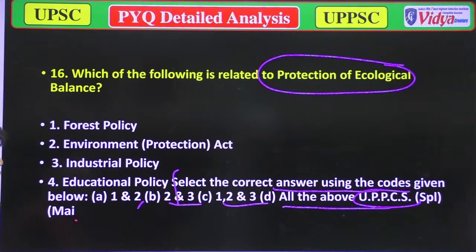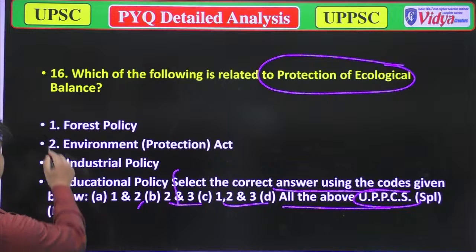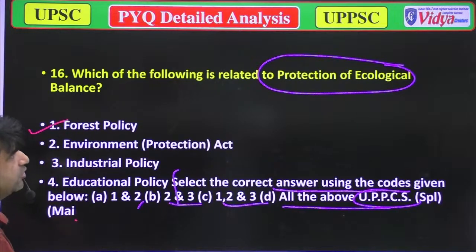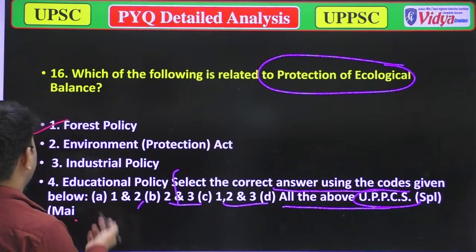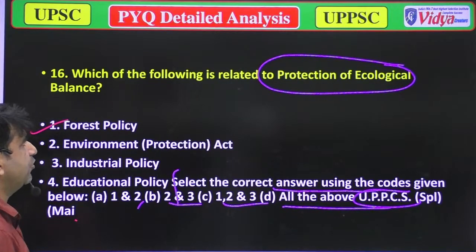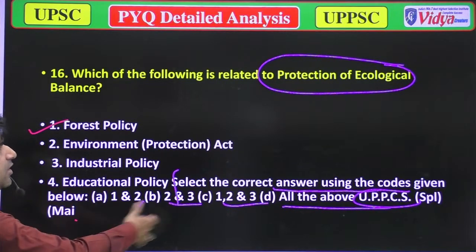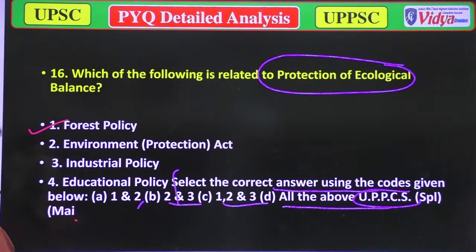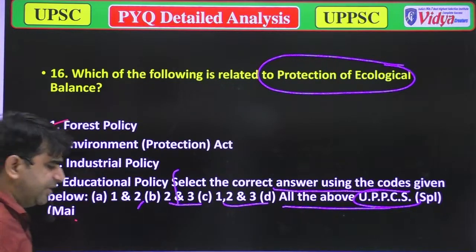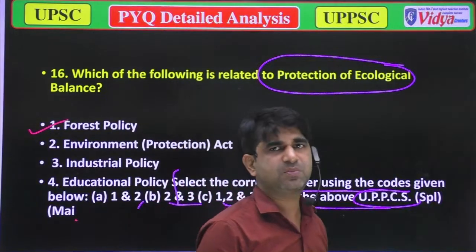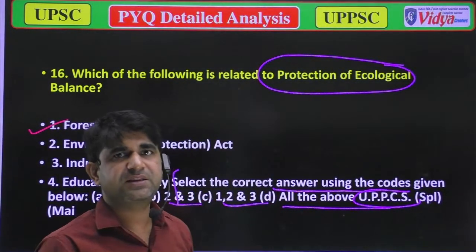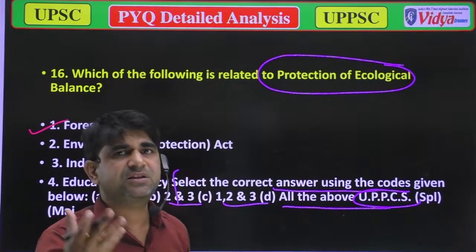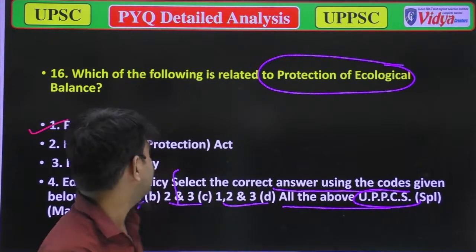The answer is 1, 2, 3, because forest policy is also directly attached to the protection of ecological balance. Option 2, the Environmental Protection Act of 1986, is also directly attached to ecological balance. And option C, industrial policy, is also attached to this, because industrial policy includes policies for decreasing environmental pollution. So it is also there.